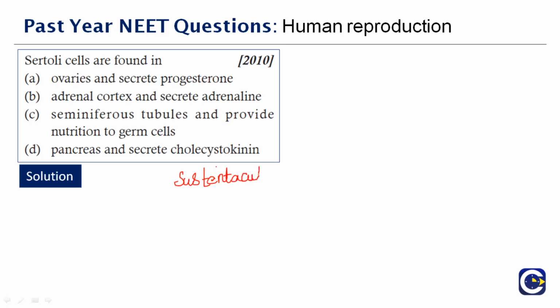Sustentacular cell. What do you call it as? Sustentacular cell. And the other name of this is called nurse cell. Nurse cell of the testicles, and it is a part of the seminiferous tubule and helps in the process of spermatogenesis, the generation of the sperms. Or you can call it production of the sperm. It is activated by the follicle stimulating hormone that is secreted by the adenohypophysis and has the FSH receptor on